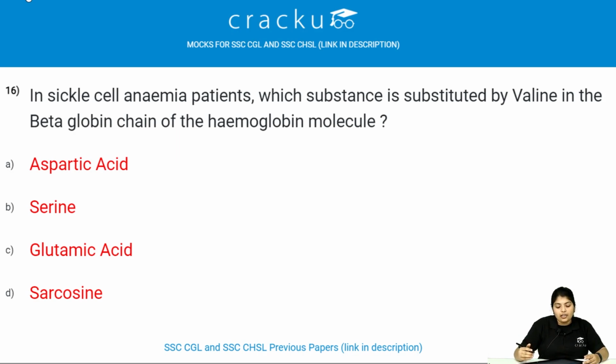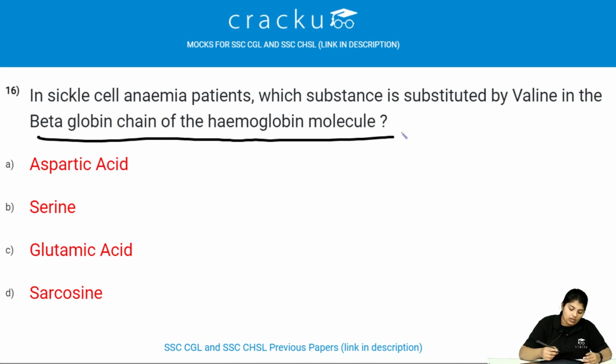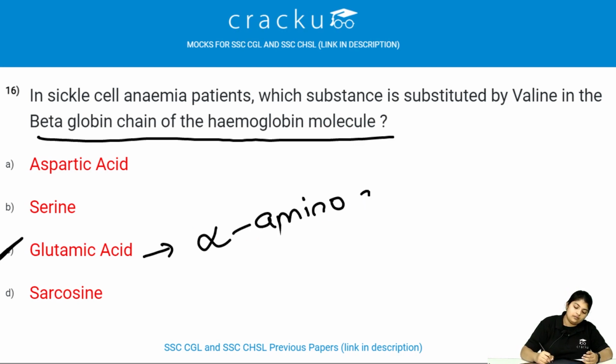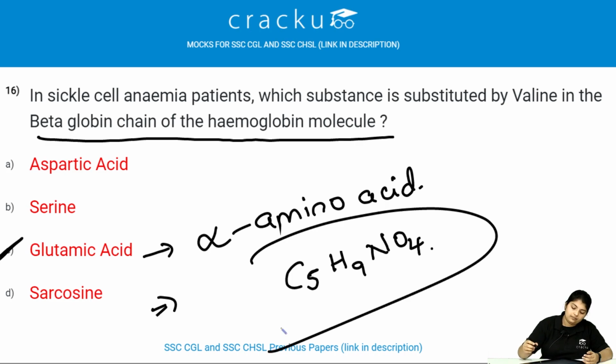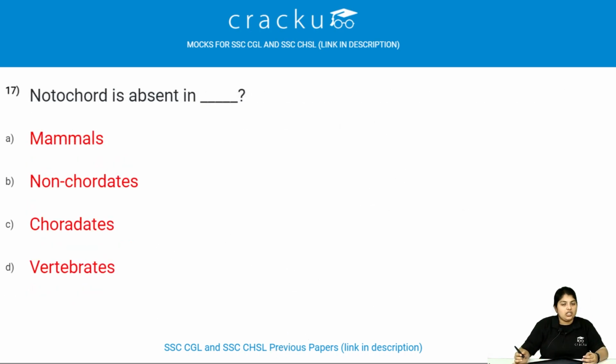In sickle cell anemia patients, which substance is substituted by valine in the beta globin chain of hemoglobin molecule? Glutamic acid is substituted by valine. Glutamic acid is an alpha amino acid. Its formula is C5H9NO4. Let's see the next question.